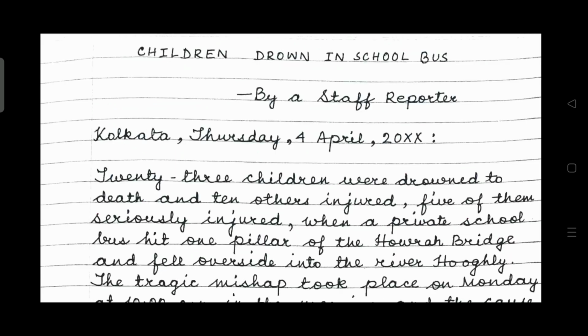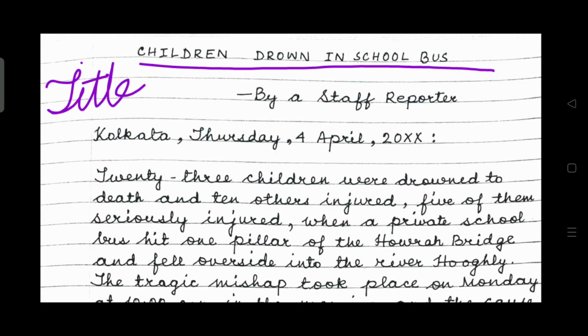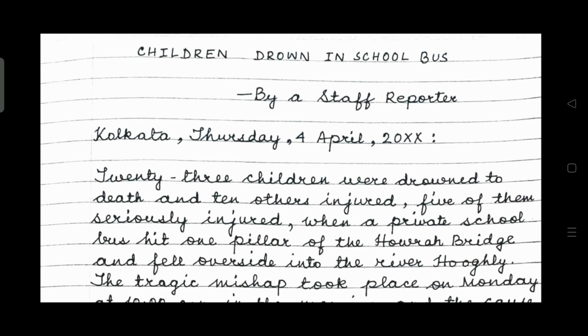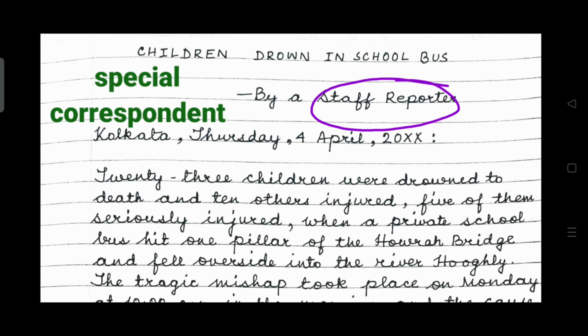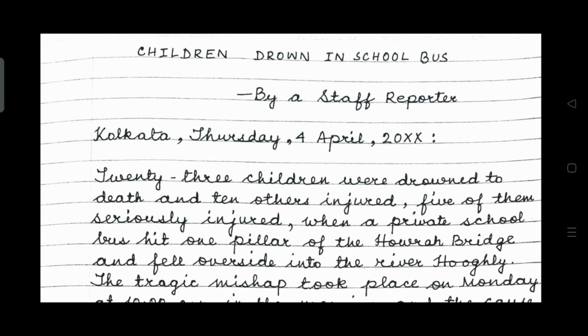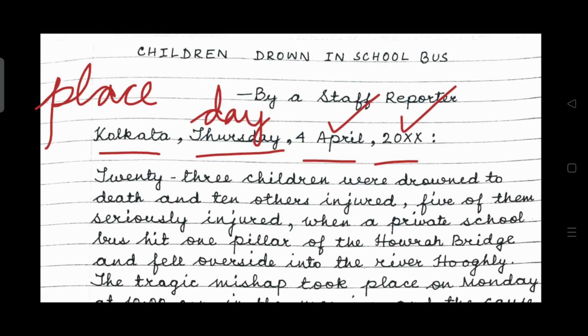Children drown in school bus. The title or the headline clearly mention. Leave one line and then write by a staff reporter or by a special correspondent. Don't write your name. Kolkata, name of the place. Thursday, day, and then the month as well as the date with the year.